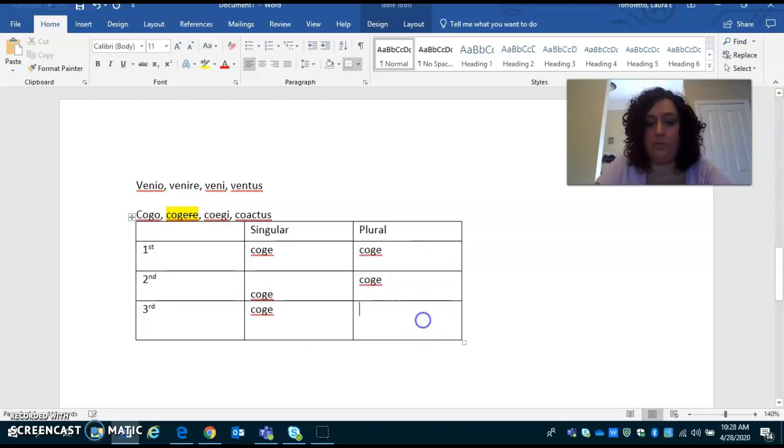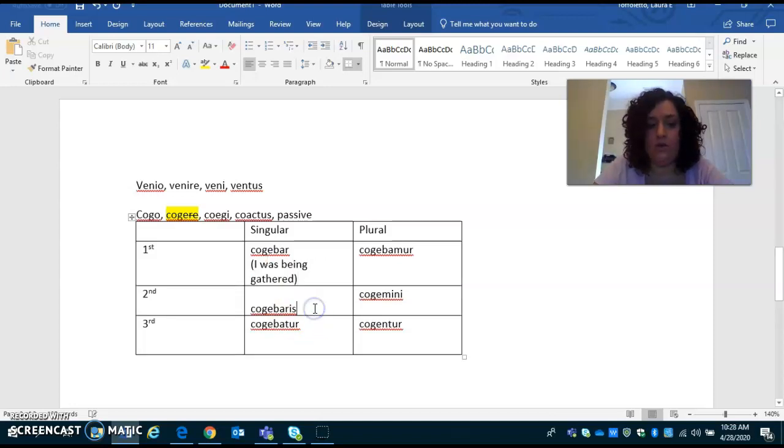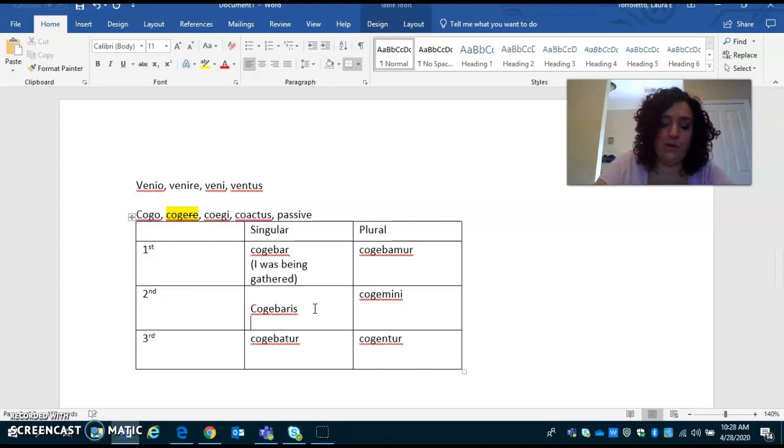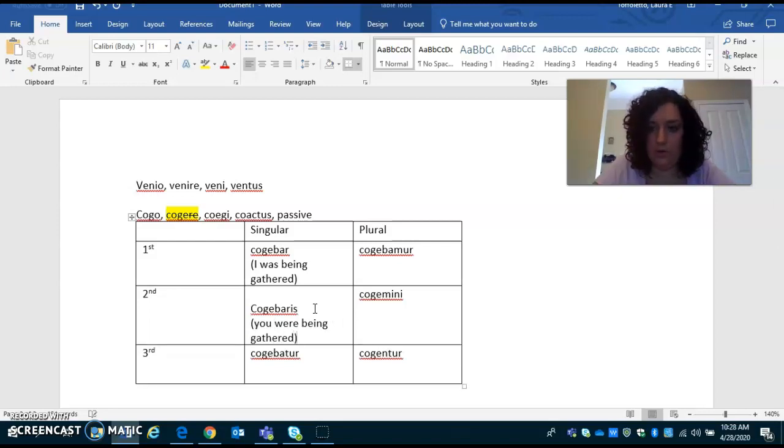And we'll do this one as a passive, just so we can work on that. So we have cogebar, cogebaris, cogebatur, cogebamur, cogebamini, and then cogebantur. Okay, and then that's going to be I was being gathered or collected. So for time's sake, might as well: you were being gathered. Okay, you see where I'm going with this.